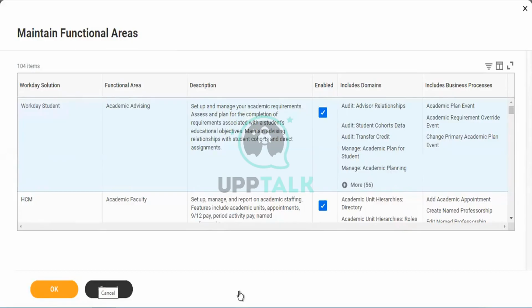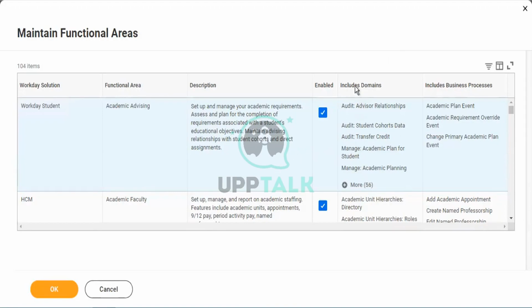If he gives a one-to-one email, you revert back, then loop in all the networking teams along with your team manager and team leader, and ask them to confirm. Once everyone has confirmed from all the departments, then you can go and activate or deactivate from the maintain functional areas of security.